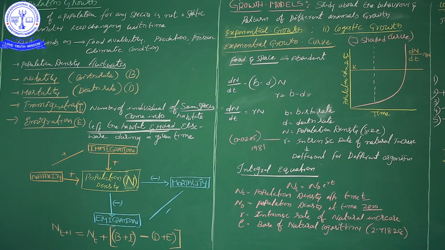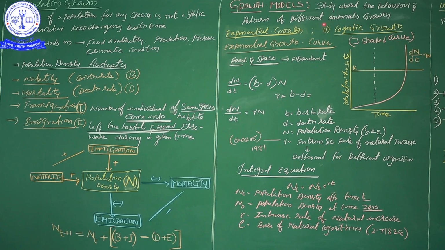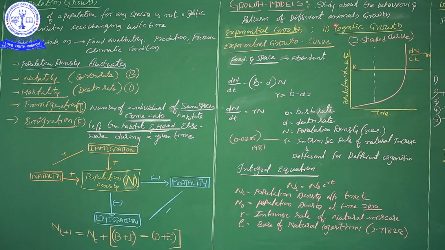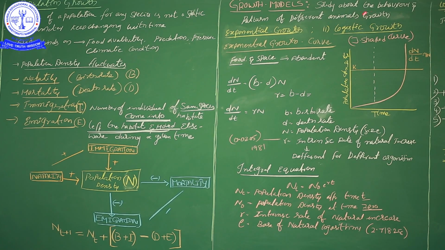Okay, then growth models. Growth models are a graphical representation of the population density, how it is influenced. We study the behavior pattern of the growth of different animals.